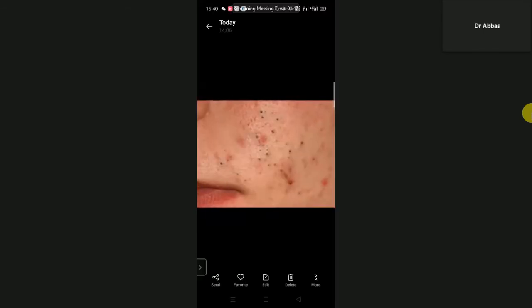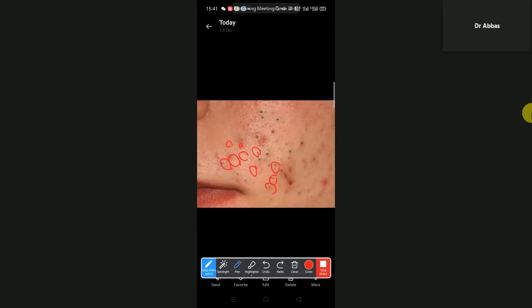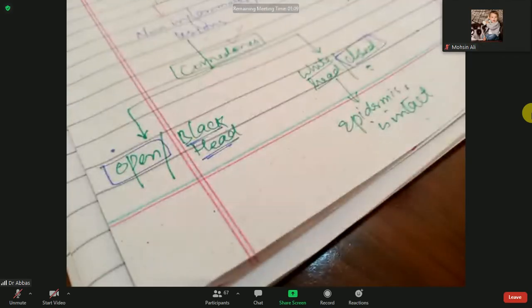Look at this image. You can easily observe the epidermis is not intact, so it will rupture. Oh sorry, the epidermis will rupture, and when the epidermis ruptures, they are ruptured comedones still present on the face, but these are blackheads. Why do they have a blackhead? It means when these comedones rupture, they have the sulfur group in them, and that sulfur group will oxidize. When that sulfur group oxidizes, it makes the blackhead.